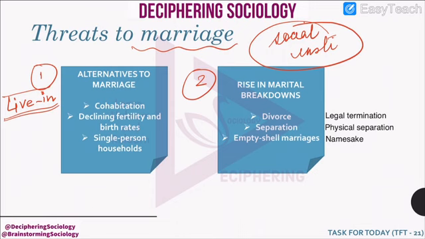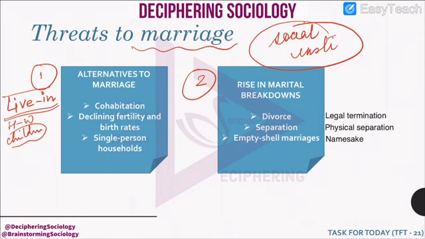Second factor is declining fertility and birth rates. Usually in a family, when there is a husband and wife, they reproduce children, and these children help in strengthening the bond between husband and wife. But with declining fertility and birth rates, the number of children is reducing, and some couples are choosing not to have children.